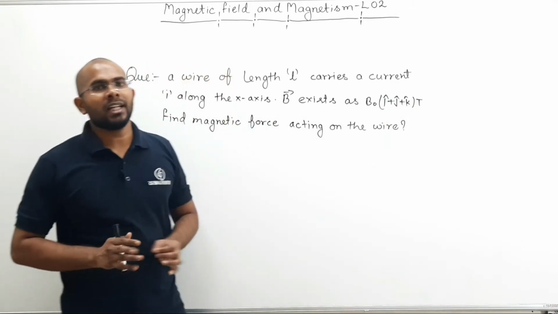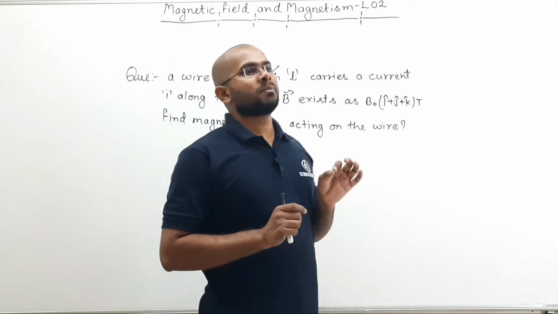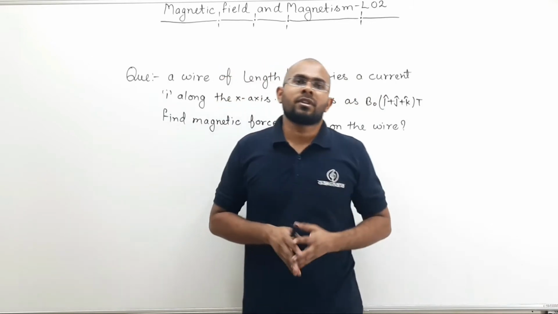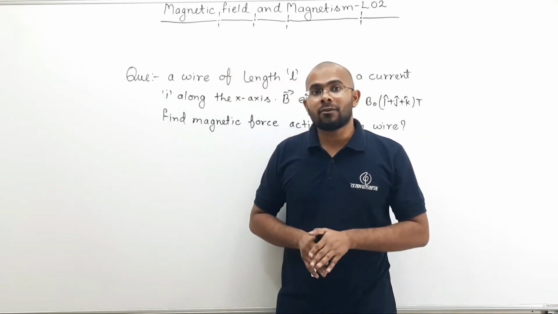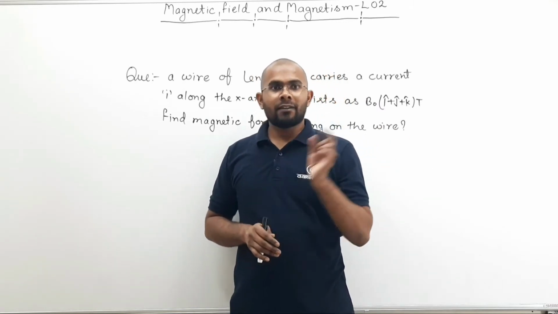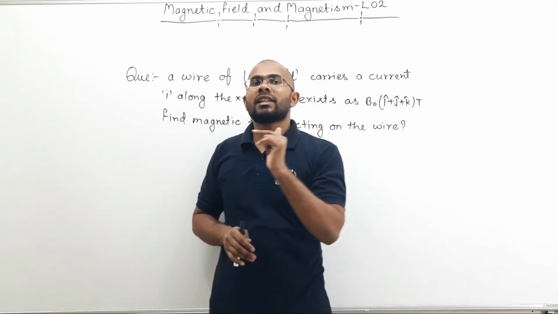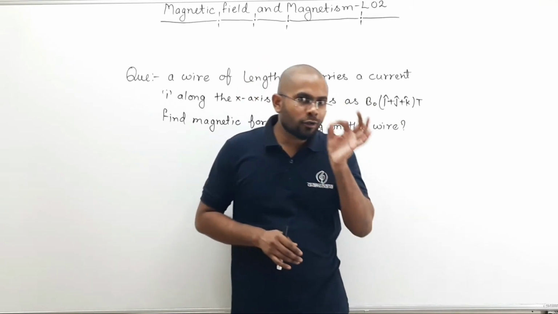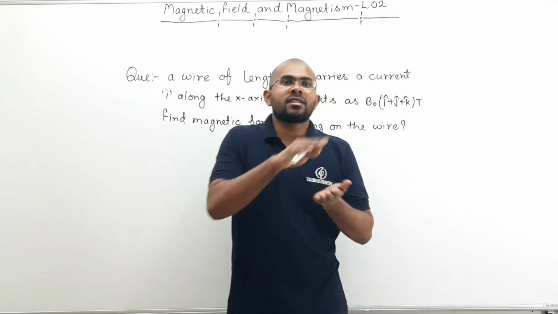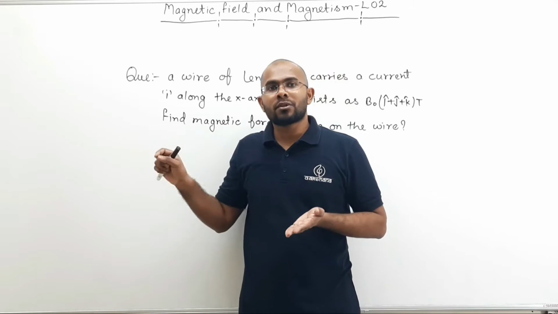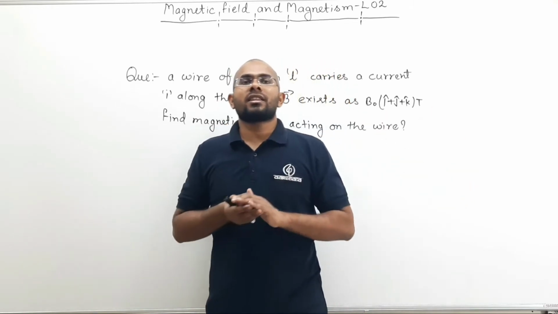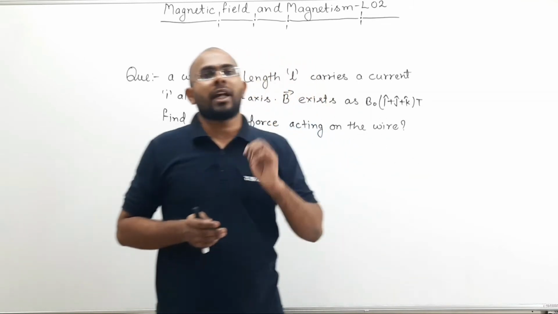Now we have studied that if a current carrying conductor is placed inside a magnetic field, it experiences some force. Why does it experience that force? Because current is nothing but flow of charge, and when the electrons are flowing inside the wire, all those electrons experience some amount of force, and the summation of all those forces is nothing but the force experienced by your wire.